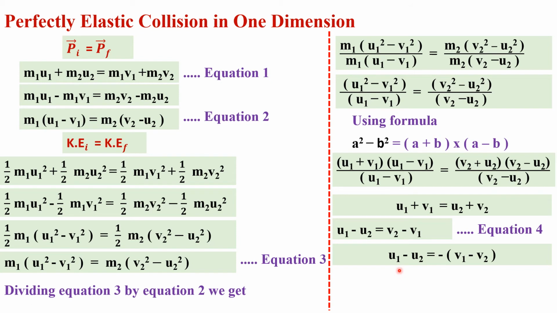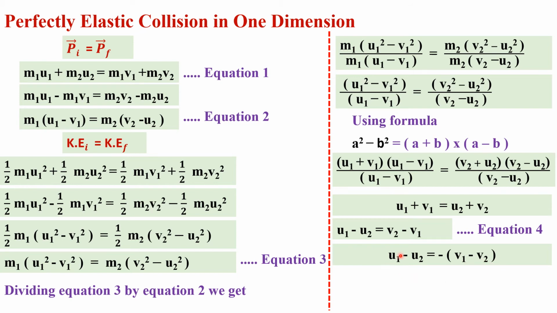Before colliding with each other, before collision, bodies approach each other. So this u1 minus u2 is the relative velocity of approach before collision, and this v1 minus v2 is the relative velocity of separation after collision, because after collision bodies separate from each other. So this is the relative velocity of separation after collision.